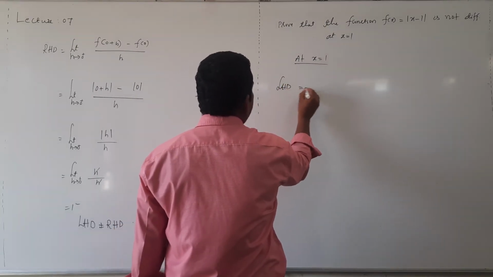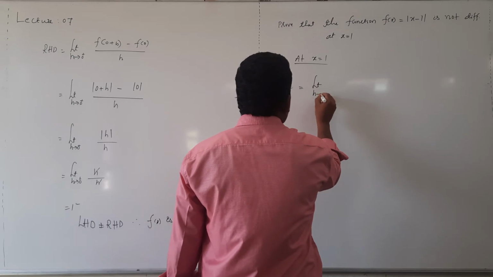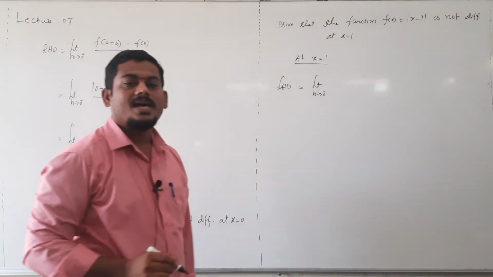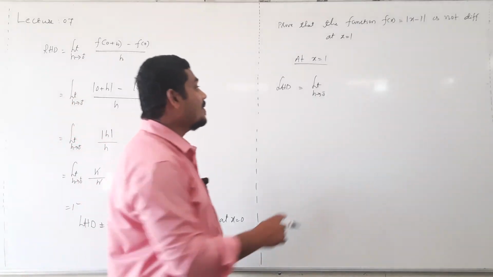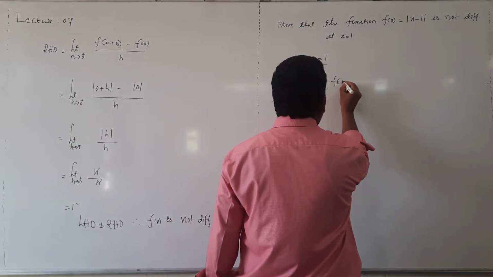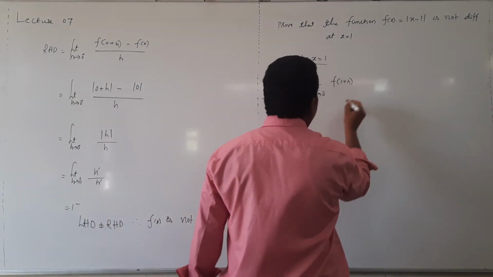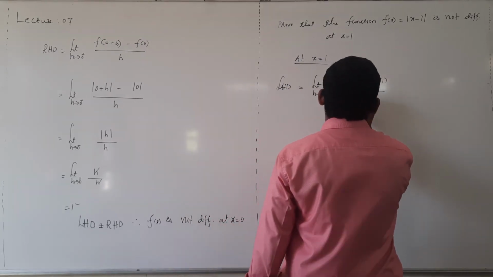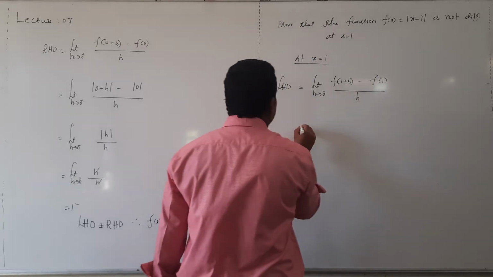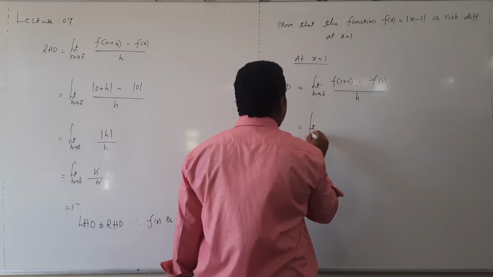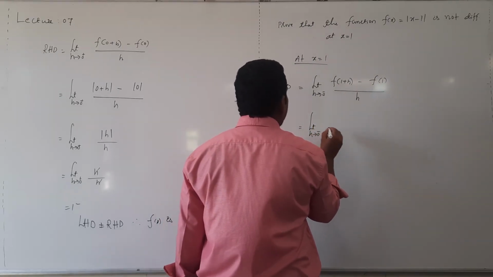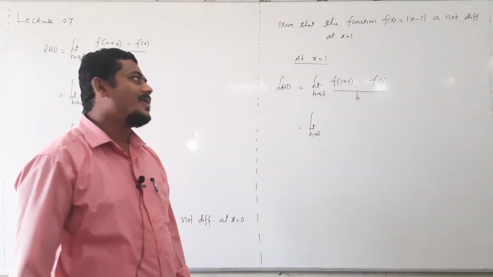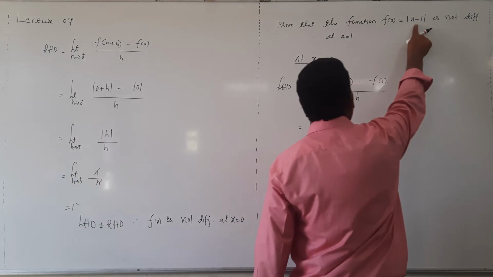Evaluate left hand derivative. Limit h tending to 0 minus. What is the formula? Instead of that a, we have 1. So, f of 1 plus h minus f of 1 divided by h. Then limit h tending to 0 minus f of 1 plus h. f of x is modulus of x minus 1.